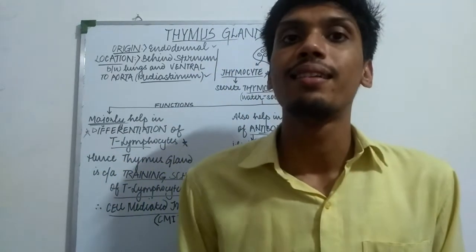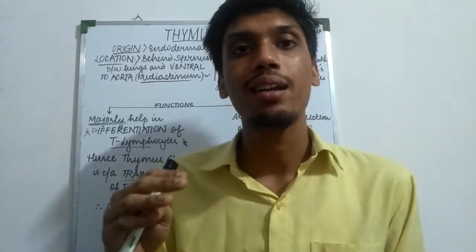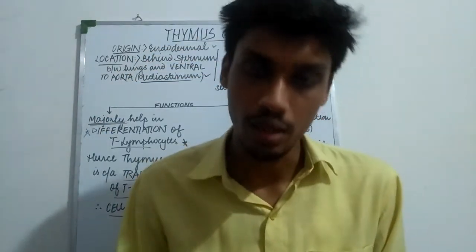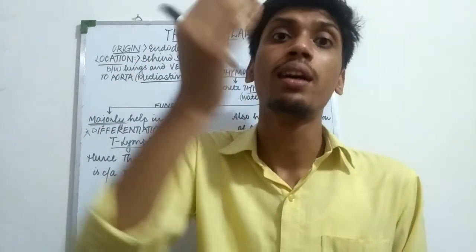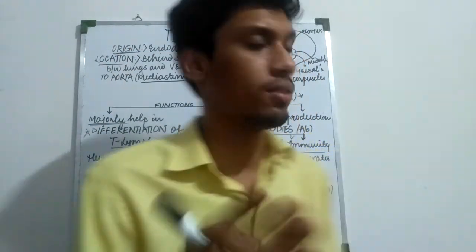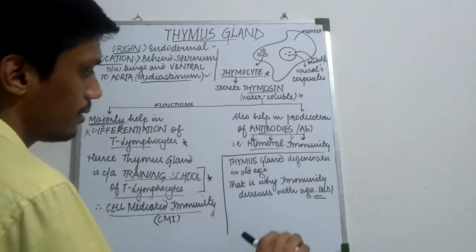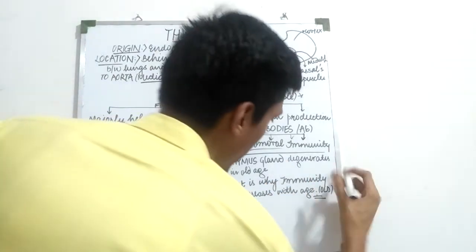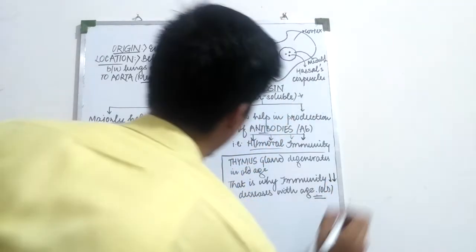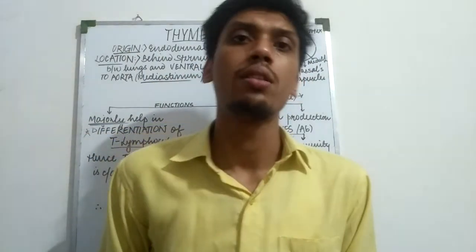So why does this happen? Because the thymus gland is associated with immunity, and with age, when age increases, the thymus gland degenerates. So immunity will decrease. This is the reason why with age the thymus gland degenerates and immunity goes down. So this was the entire lecture on the thymus gland.